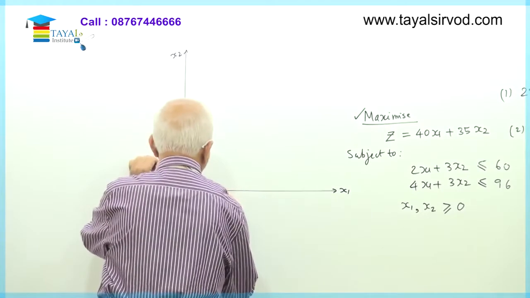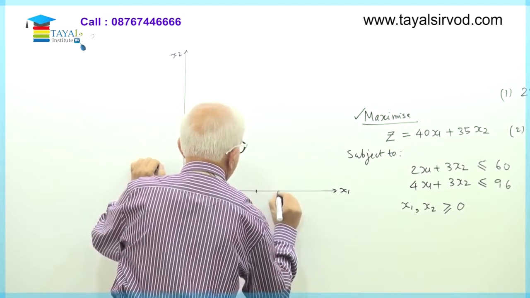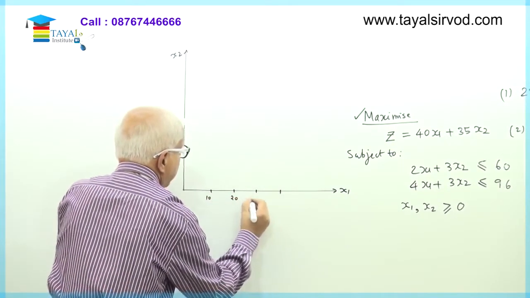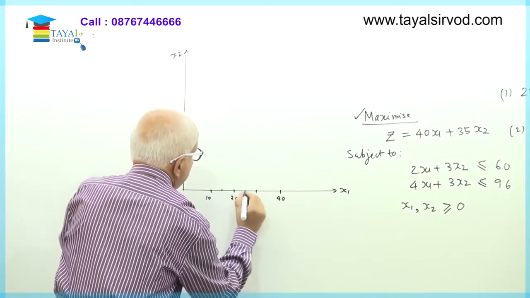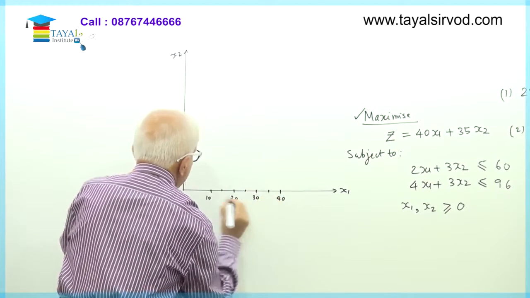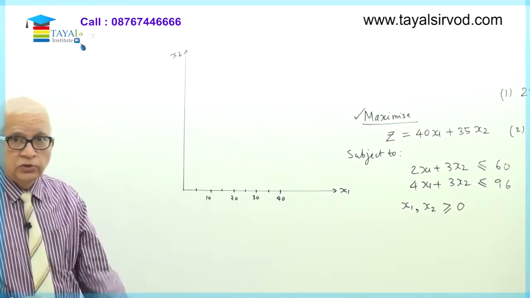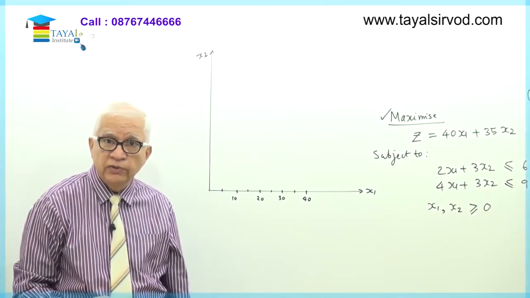I'll call this 10, 20, 30, 40, and in between will be 5, 15, 25, 35. Okay. So these are the points on the horizontal axis x1.